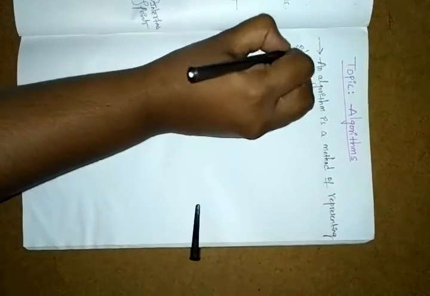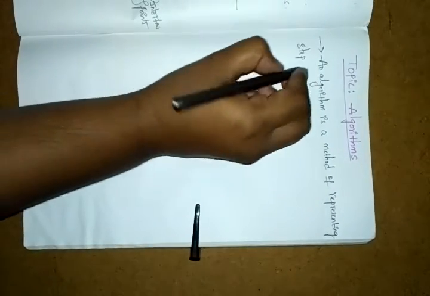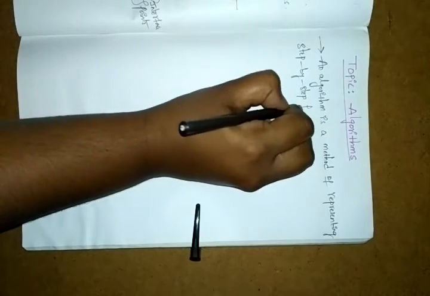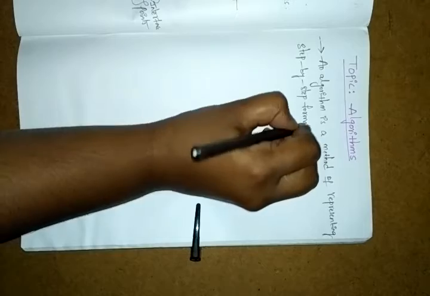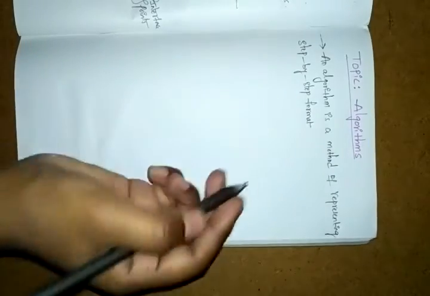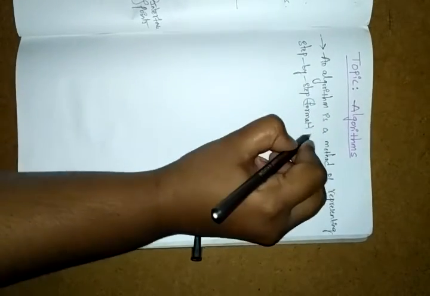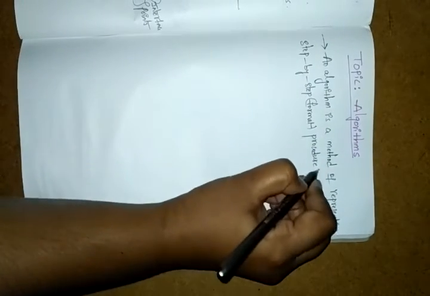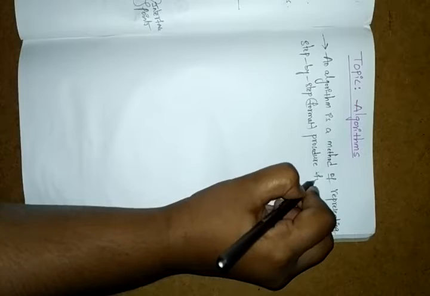Step-by-step procedure means your step-by-step format. Or else you can write, this one is the procedure.